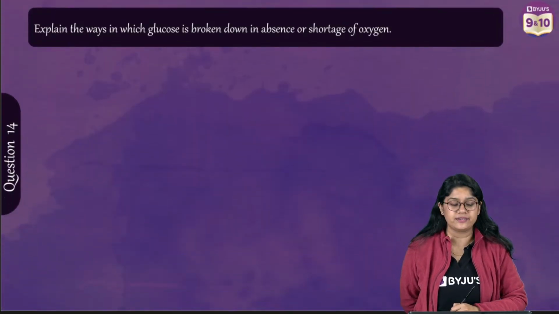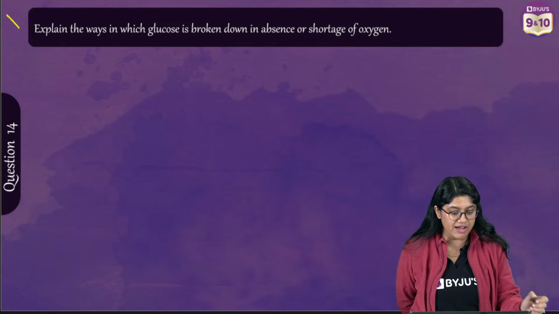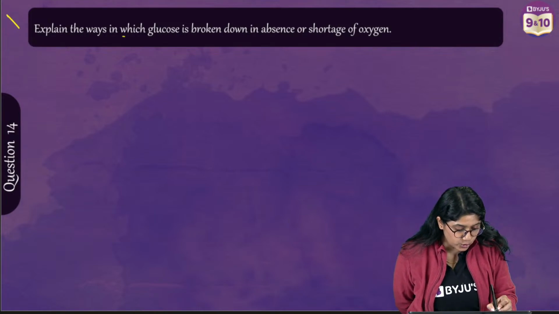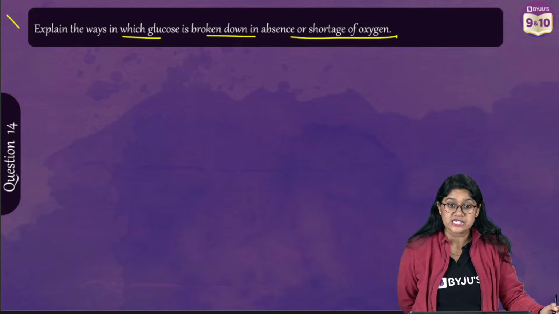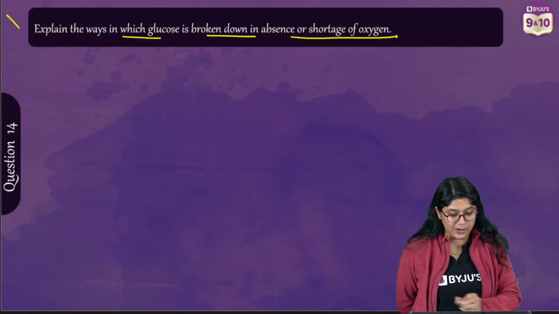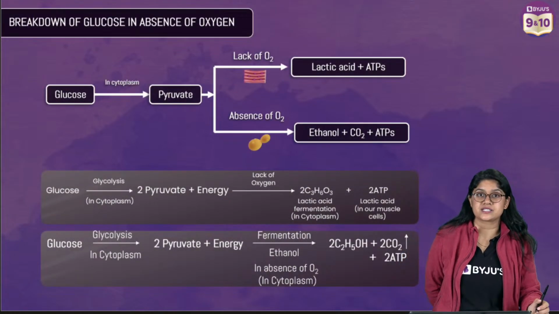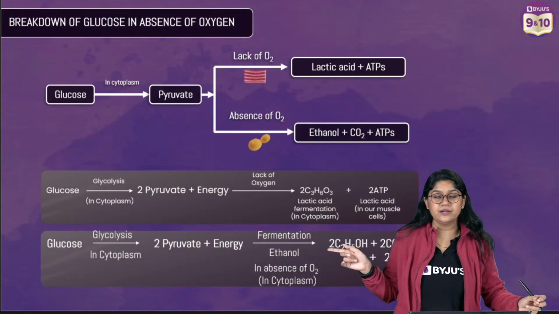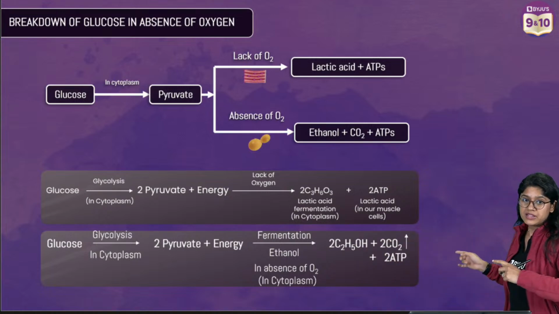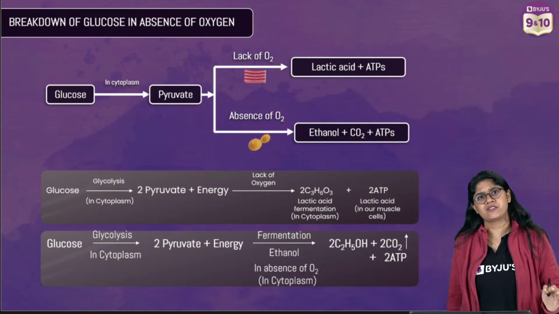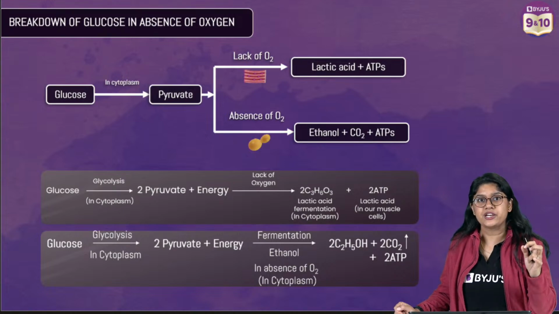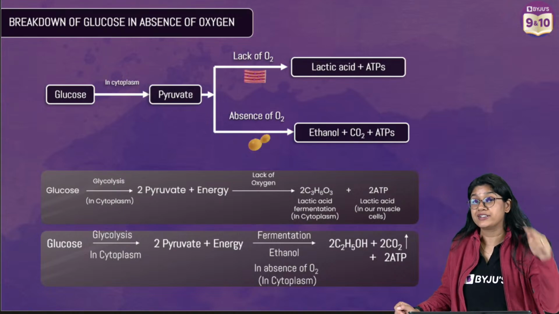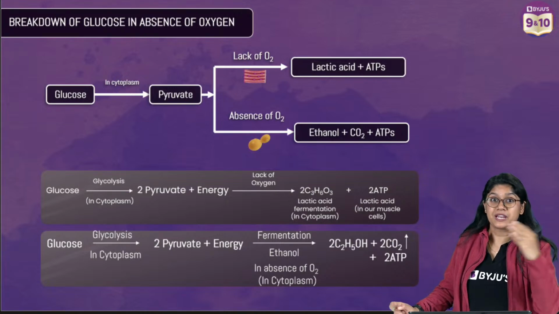Now let's take a look at question number 14, everyone. We have to explain how glucose is broken down in the absence of oxygen. This question just talks about the formation of lactic acid. I'm sure all of you remember this, it's there in your textbook also. Very straightforward question, everyone. These questions are important. Please make sure to go through the chart in the textbook that talks about respiration and how it is happening.